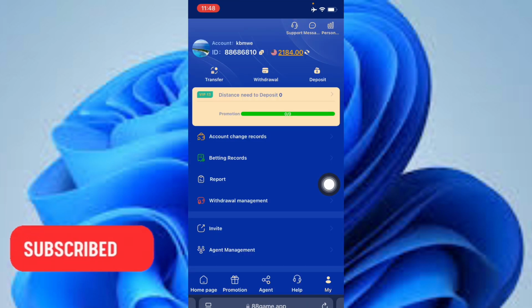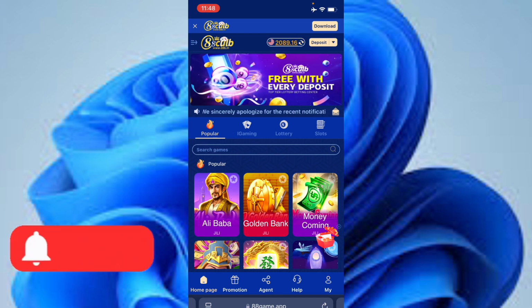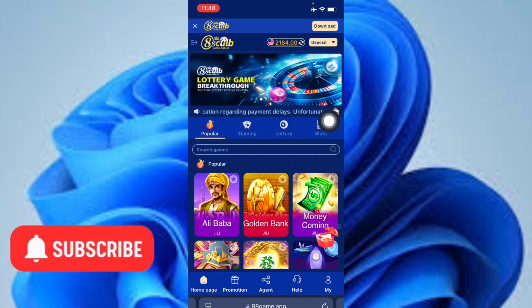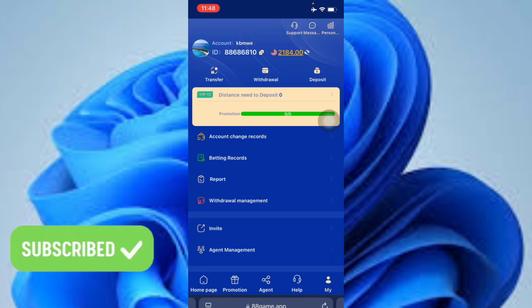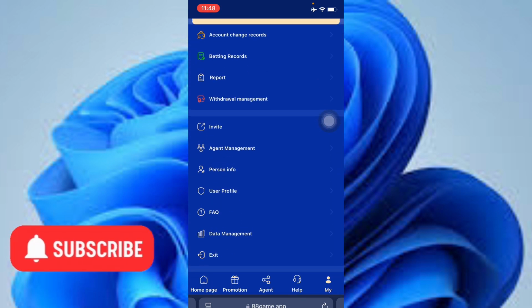So you can also join their Telegram channels too. They are going to help you earn a lot of money on this platform by giving you some tips. Also, click on the download button here to download the application so that you can find it easy to navigate through the platform. So this is how it is done on the platform.